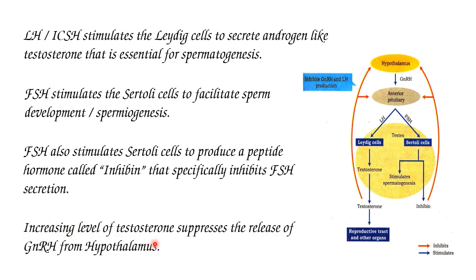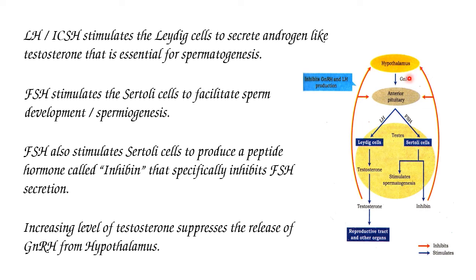Increasing level of testosterone suppresses the level of gonadotropin releasing hormone from the hypothalamus. So let's see the flow chart here. Hypothalamus, part of the brain. This hypothalamus produces GnRH, gonadotropin releasing hormone.